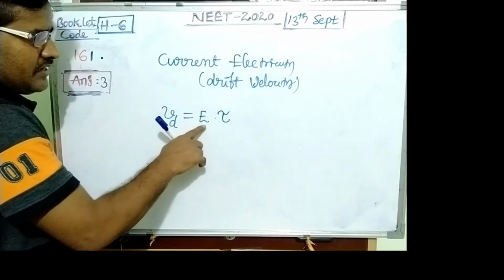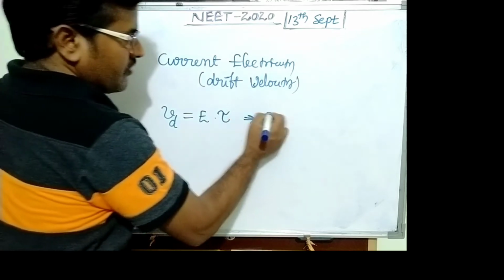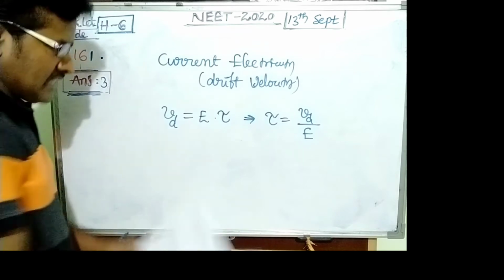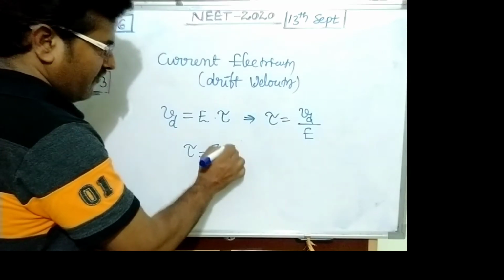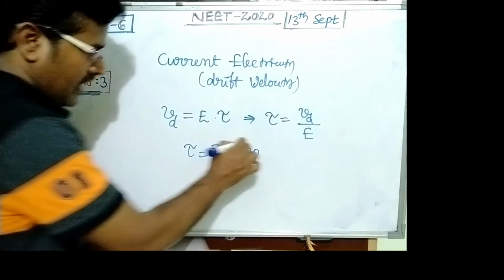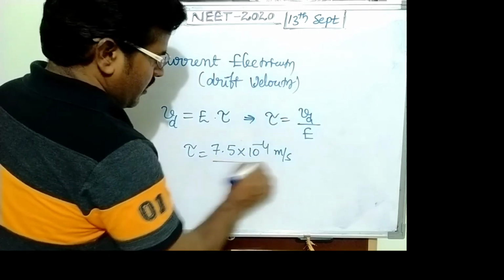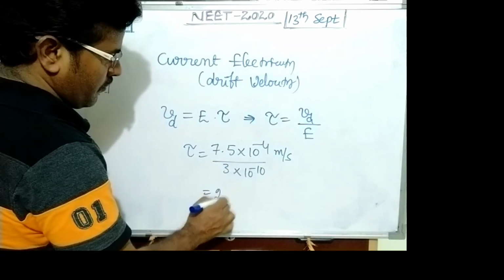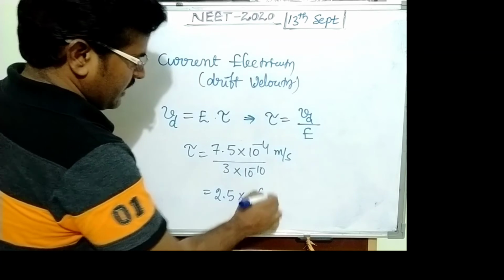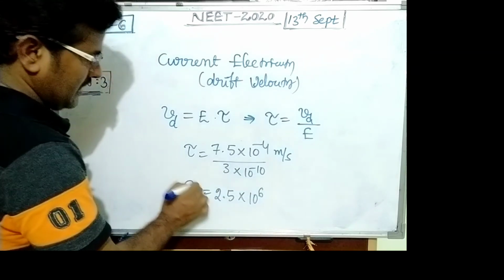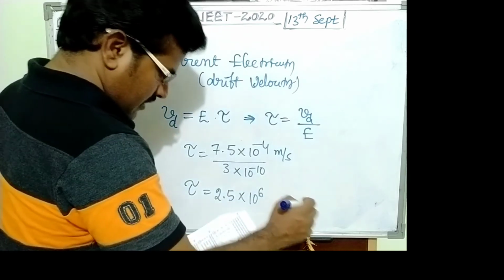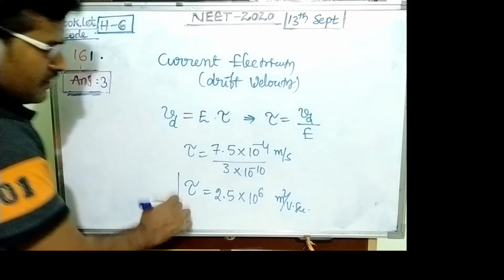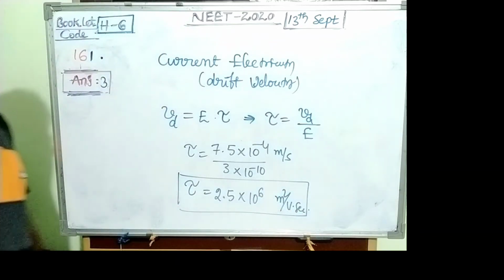Drift velocity equals intensity into mobility. So mobility equals drift velocity upon intensity. The drift velocity is given as 7.5 into 10 power minus 4 meter per second, upon electric intensity 3 into 10 power minus 10, its value is 2.5 into 10 power 6. So this is mobility, and the units given are meter squared per volt second. So this is mobility. The answer becomes